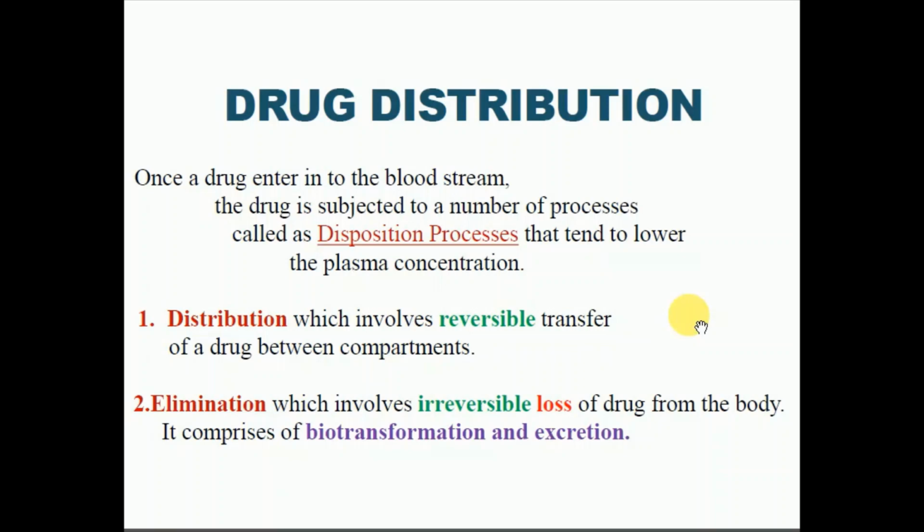So once the drug enters the blood circulation after absorption, the drug is subjected to the drug disposition process. Now what is the disposition process? Disposition process means the process in which the concentration of the drug decreases. So the two main processes responsible for decreasing the concentration of the drug in blood circulation are distribution and elimination. In our today's session, our main focus is on point 1, that is nothing but the distribution. So we will discuss the distribution in detail.